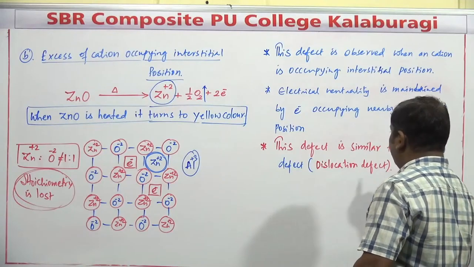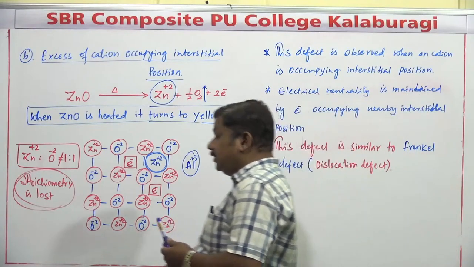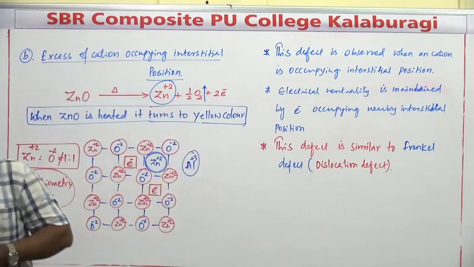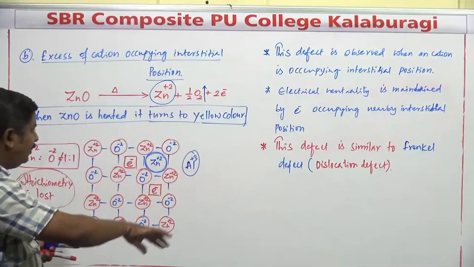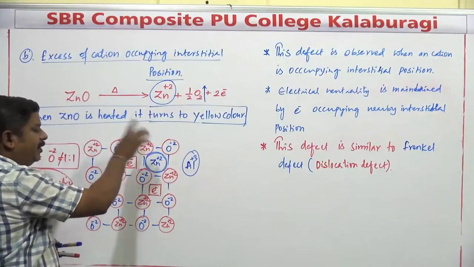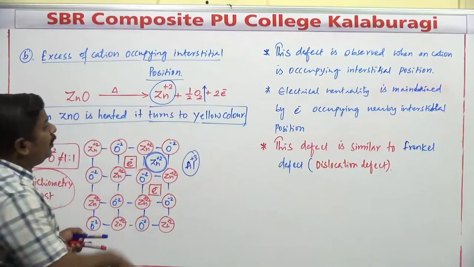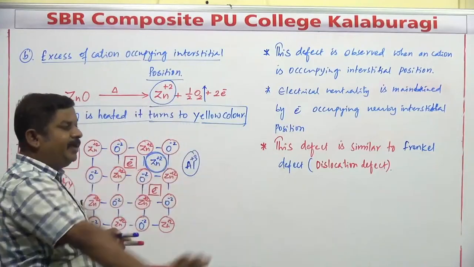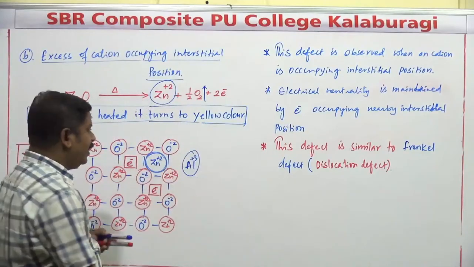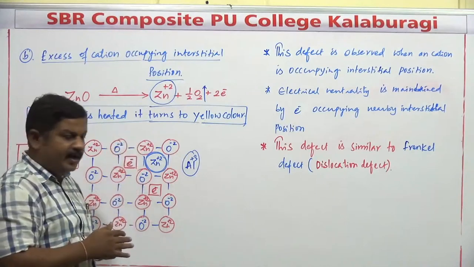So that is similar to what? Frenkel defect. Then what is the difference? It is not exactly similar to Frenkel defect. It is similar to Frenkel defect because the occupying cation is going to be occupying the interstitial position. What is the difference between this defect and Frenkel defect? Frenkel defect takes place in case of stoichiometric compounds. This is going to be non-stoichiometric compounds.